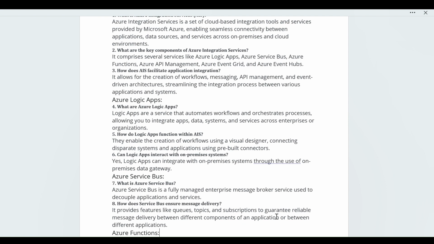Next question: how does Service Bus ensure message delivery? That is provided with the help of features in Azure Service Bus like queues and topics. A queue is basically one to one, and topics are one to many. Along with subscriptions, they guarantee reliable message delivery between different components of an application or between different applications.